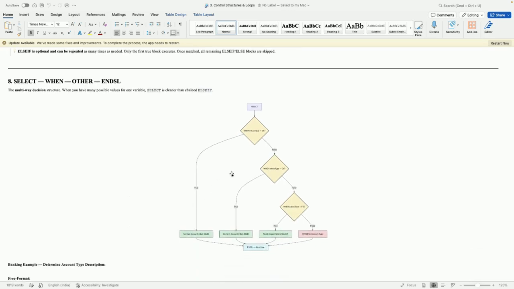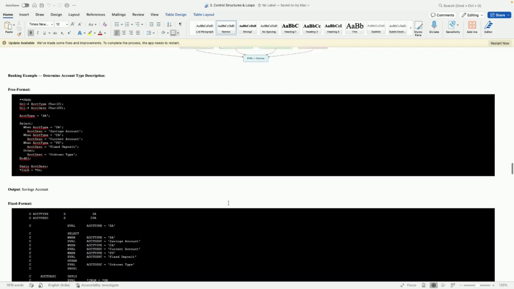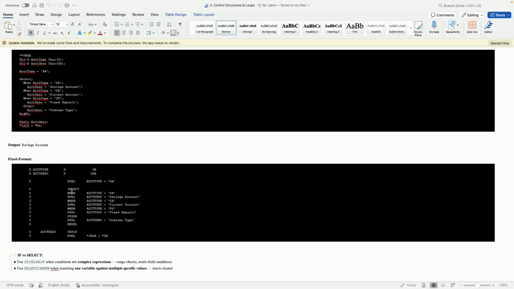So with select and when, here also you can do the selection. Select when account type is this, account type is this, account type is this. If it is true, then it is the savings account. But the end of the block should be end select. Here also you can see a simple example. Account type is assigned in the select criteria. When account type is SA, it is the savings account. When CA, it is a current account, and FD is a fixed deposit. In other cases, it is the unknown type.